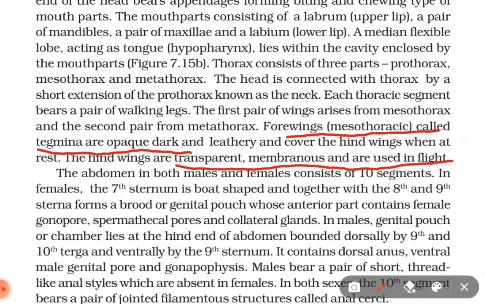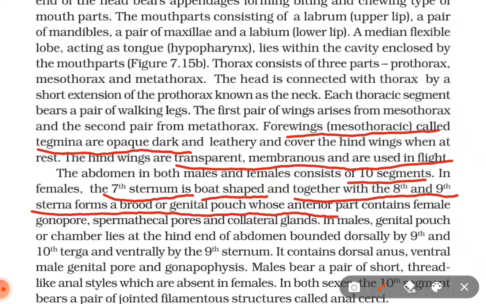The abdomen in both males and females consists of 10 segments. In females, the 7th sternum is boat shaped and together with the 8th and 9th sterna forms a brood or genital pouch whose anterior part contains the female gonopore, spermathecal pores and collateral glands.